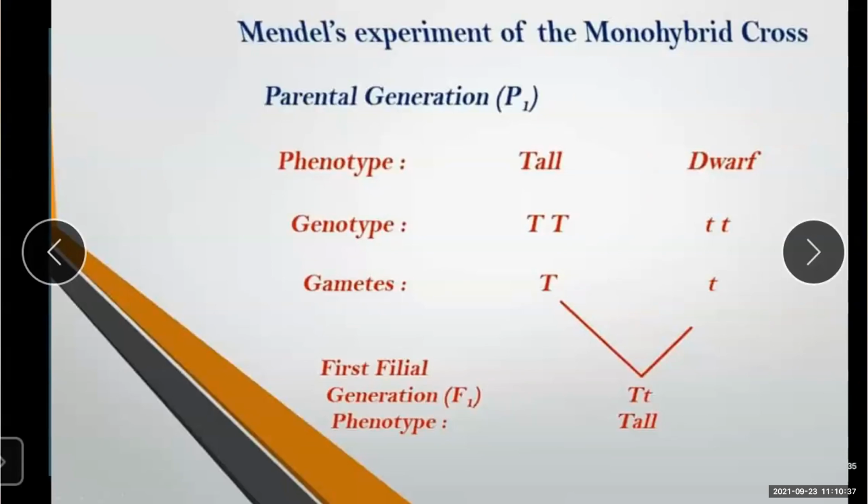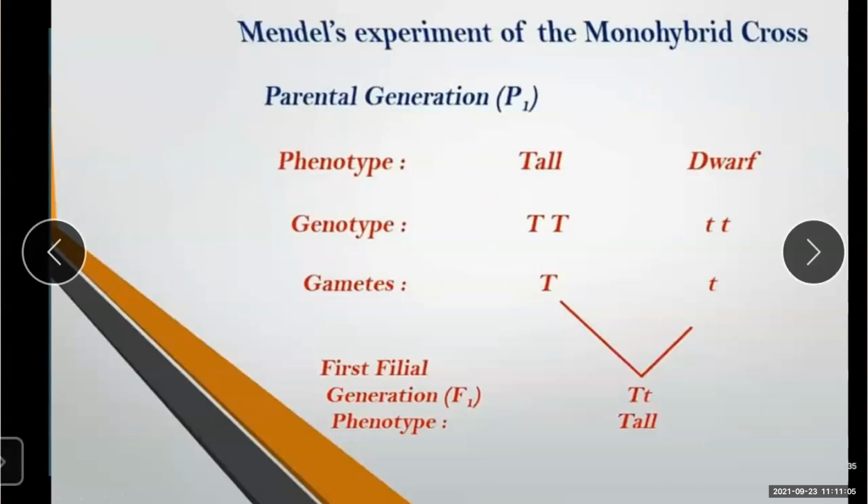Understood? Tallness or dwarfness is the external appearance, and this is called phenotype, whereas the genetic constitution is called genotype. In the previous slide, I explained that phenotype means external appearance and genotype means the factors or genes present in the offspring.